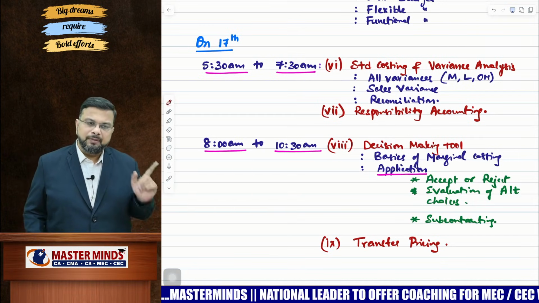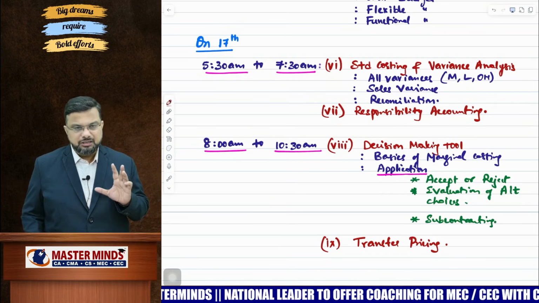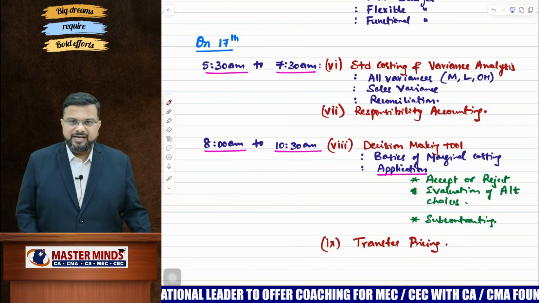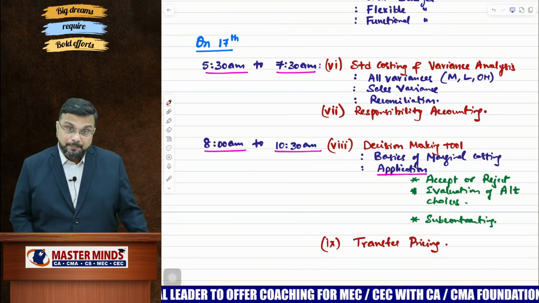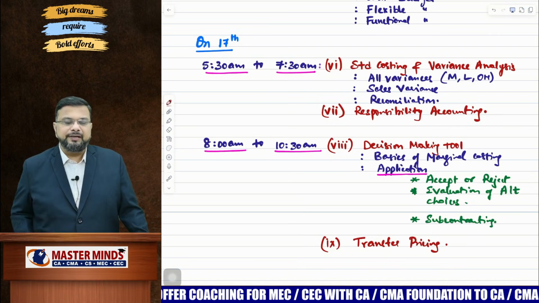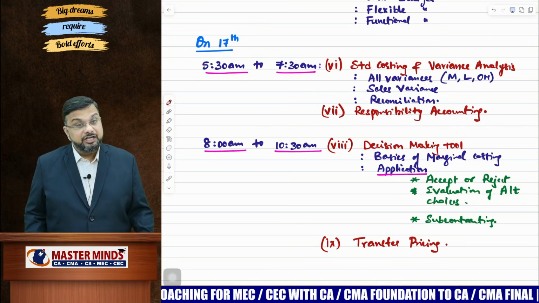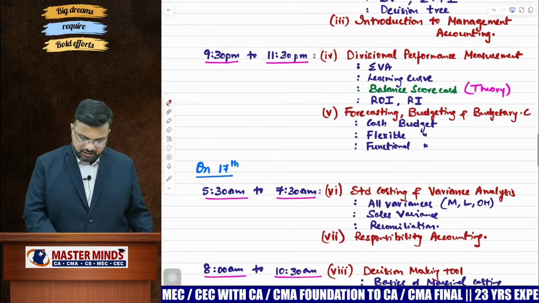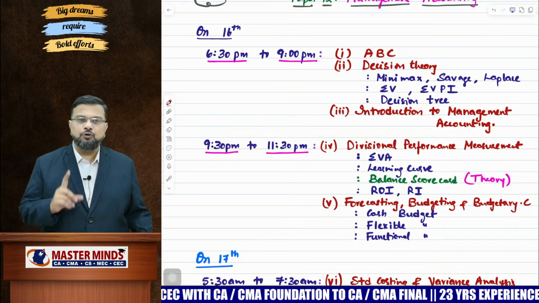Already you have covered material and labor variances in the cost accounting subject. Here you focus on other variances, that is overhead variances and sales variance, okay, and reconciliation part also. Once it is completed, focus on responsibility accounting, which is completely theory chapter. So from responsibility accounting and from 5 chapters, from these above 5 chapters, you will get one question for sure.